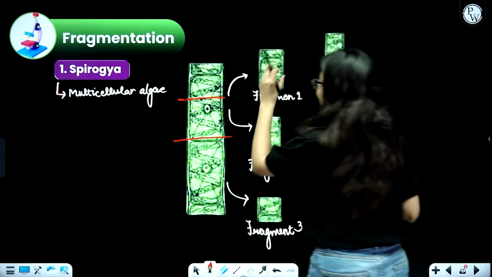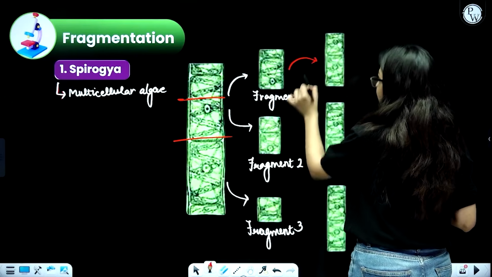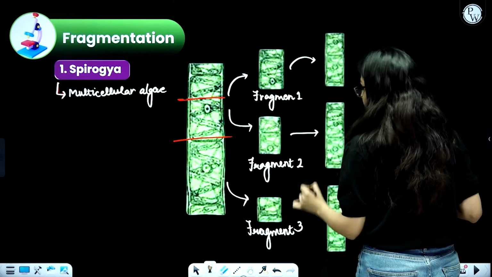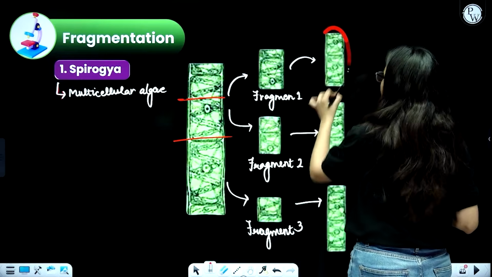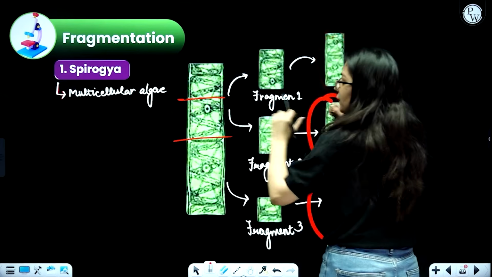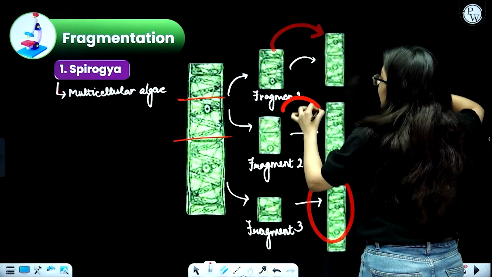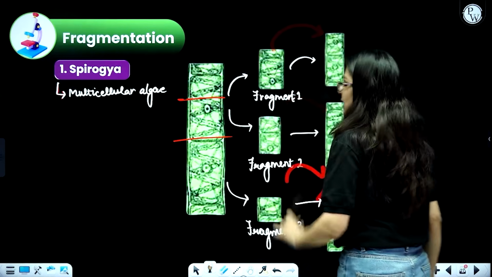Okay, now each fragment is able to form the entire body of the Spirogyra. Can you see? Each fragment then developed into a fully grown new individual of Spirogyra. This is what is happening in fragmentation, because each fragment is capable of producing a full and well developed new organism. So that is what usually takes place over here.